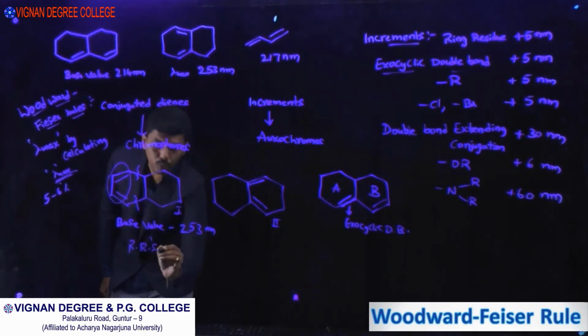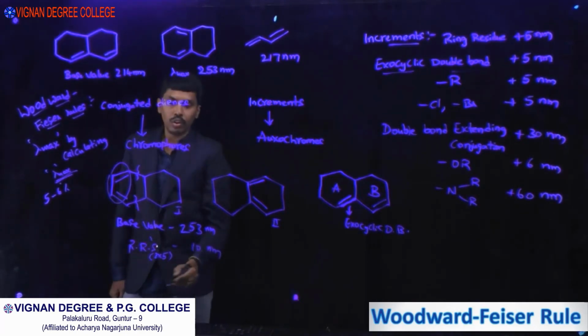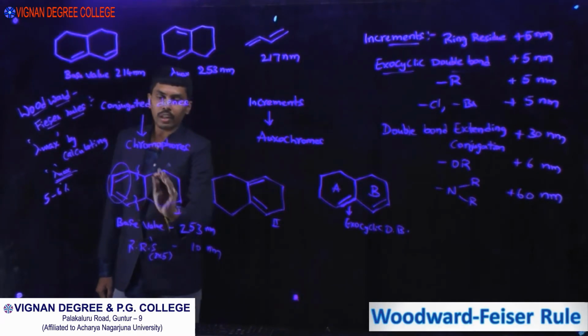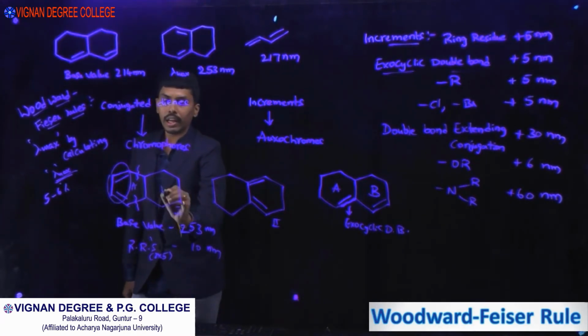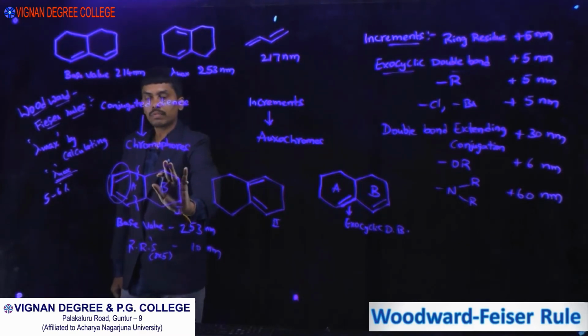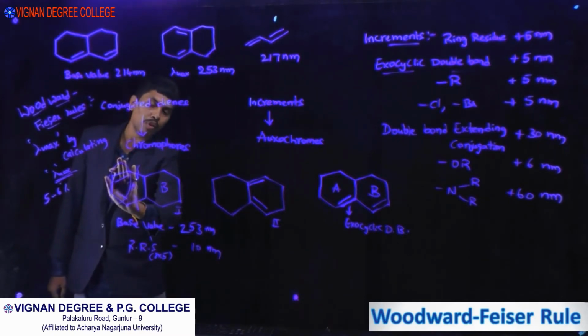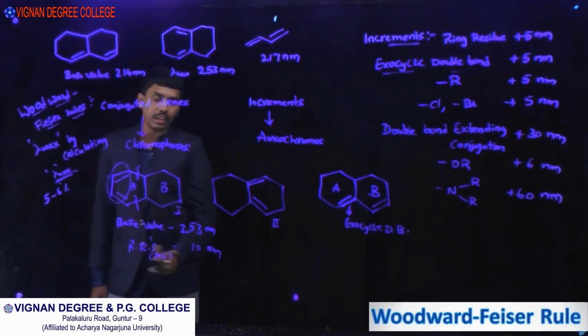How many? 2. 2 into 5 gives 10 nanometers. There is no exocyclic double bond. Considering A and B, if you close A or close B, we don't see any exocyclic double bond.